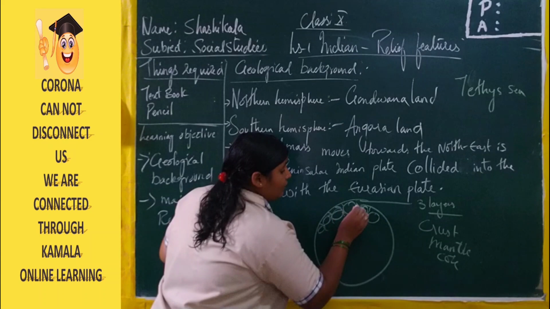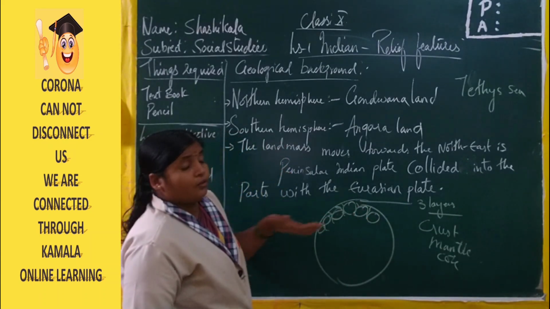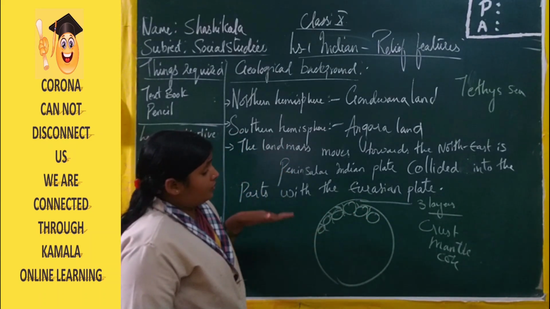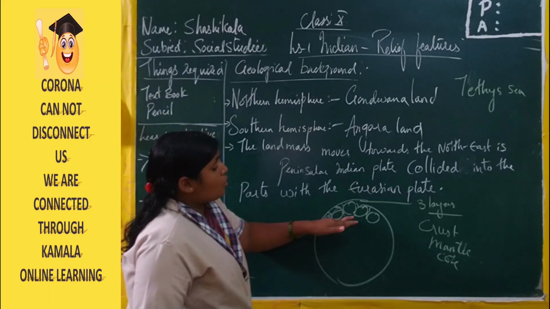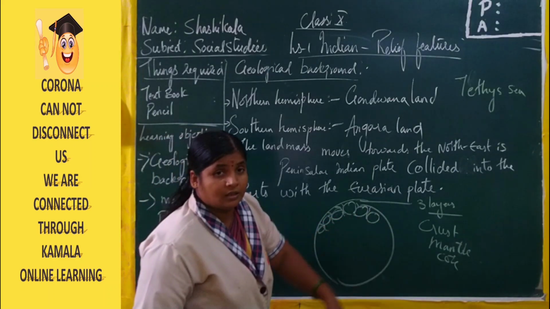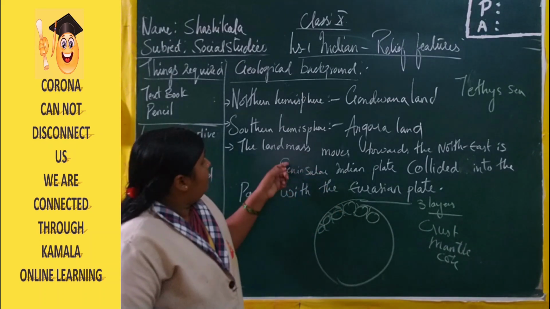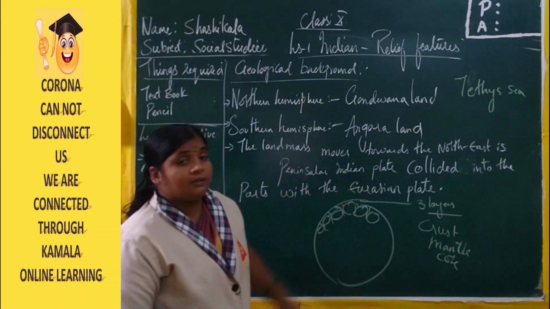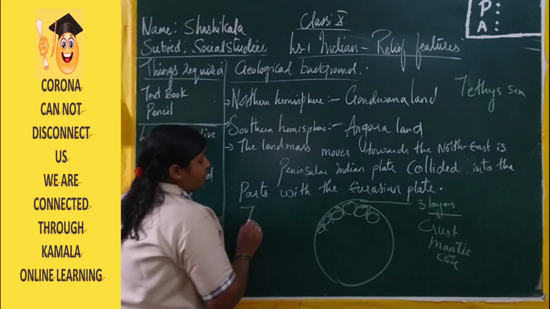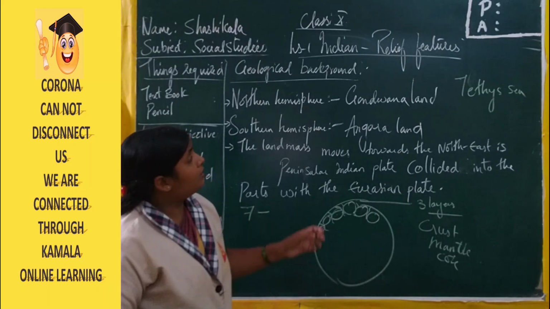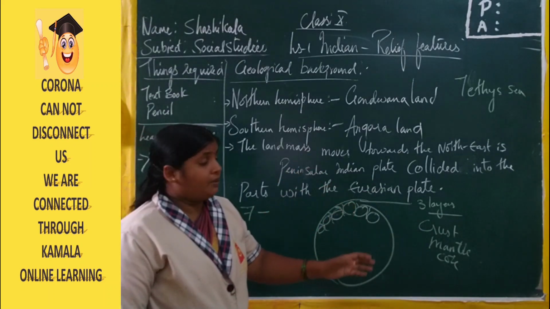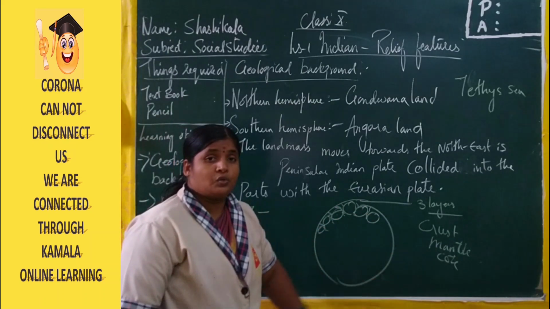When they move, they collide with each other. Due to the force of colliding or movement, these rocks may move from one place to another. These are the 7 plates: the Eurasian plate, African plate and so on. All the continents come under different plates, and these plates are moving from place to place.